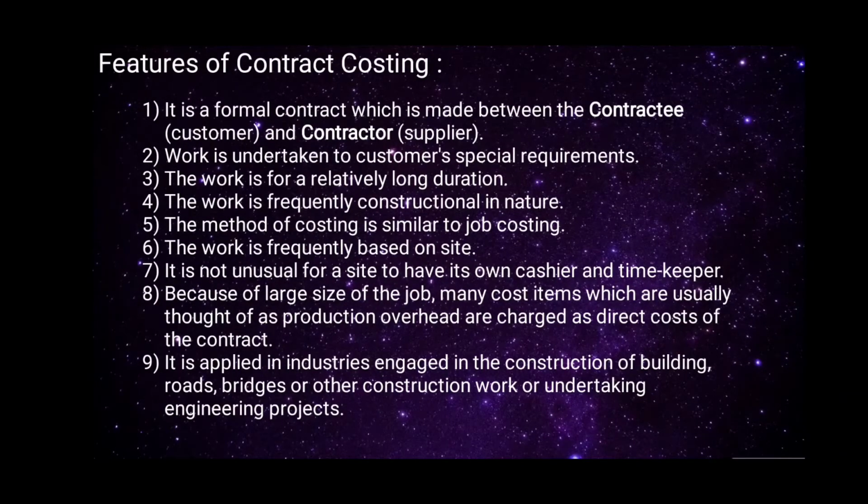Third, the work is for a relatively longer duration. That means for a long period of time, which can be for 5 years or more than 5 years. Fourth, the work is frequently constructional in nature. That is, only construction work is done.